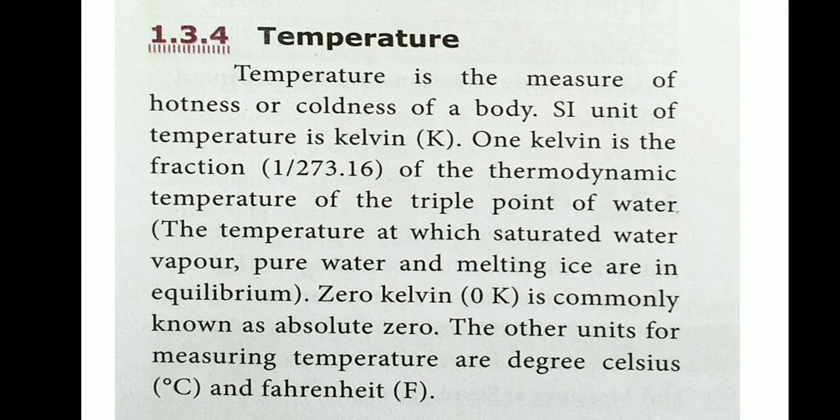The triple point is the temperature at which saturated water vapor, pure water and melting ice are in equilibrium. 0 Kelvin is commonly known as absolute zero. The other units for measuring temperature are degree Celsius and Fahrenheit.